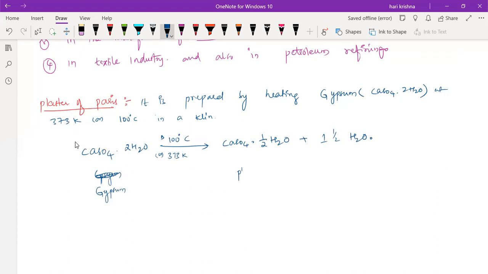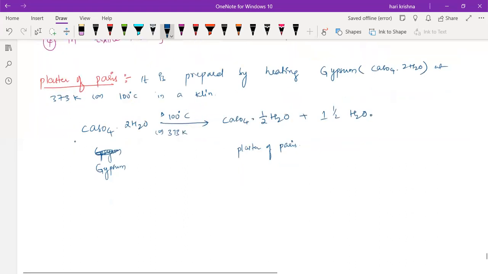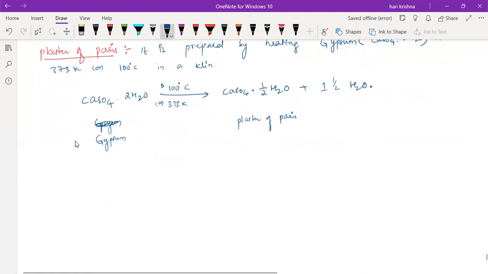Gypsum is the plaster of Paris. Then tell me where we'll use the gypsum. Sorry, plaster of Paris. Sir, for fractures.